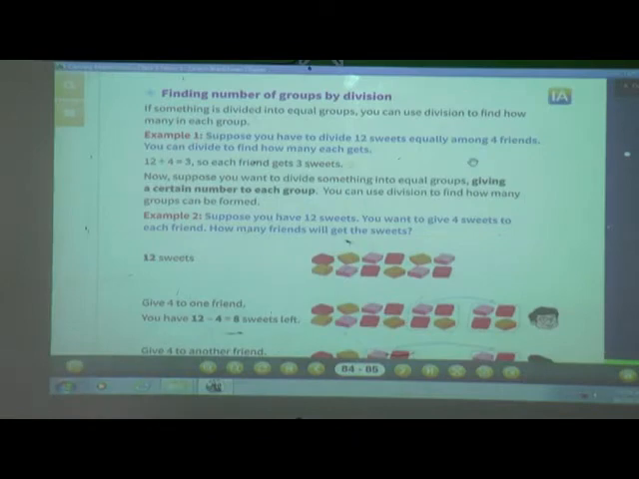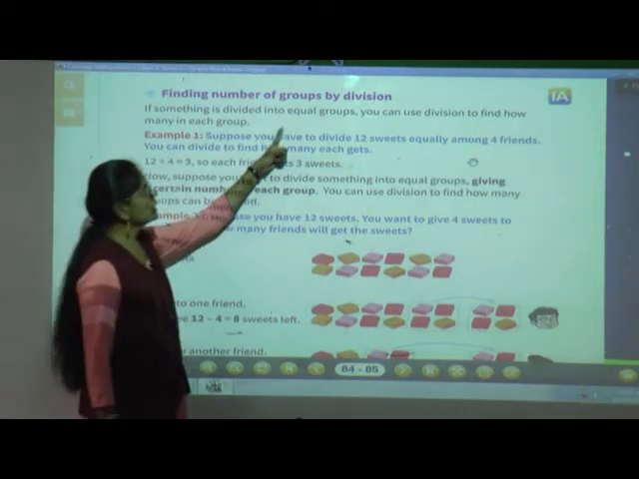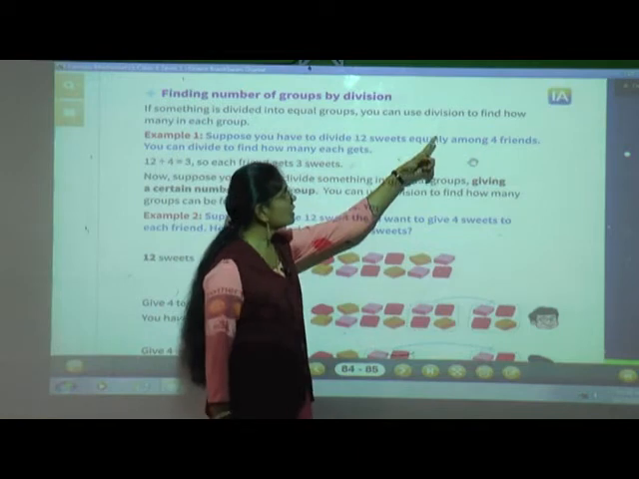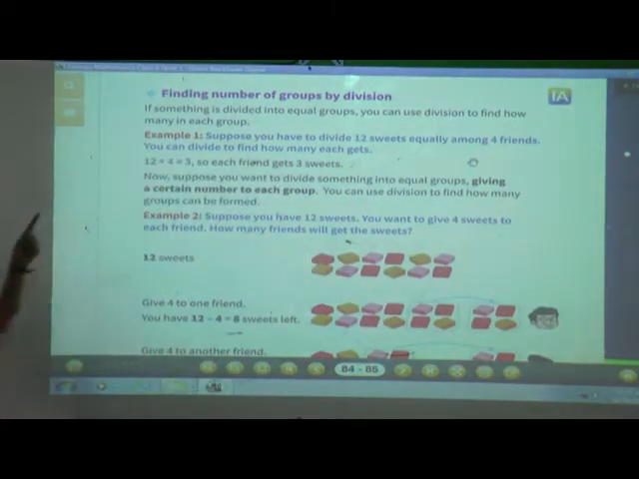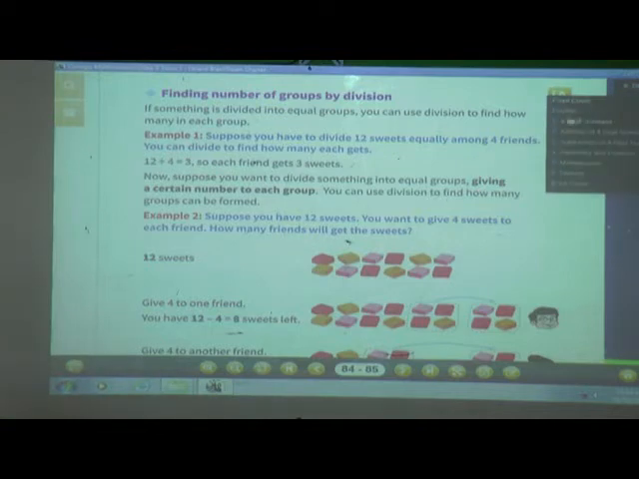Now we will see the next concept, that is finding number of groups by division. Now see here, if something is divided into equal groups, you can use division to find how many in each group. Okay, here one example that is given to us, that example we will see. Suppose you have to divide 12 sweets equally among 4 friends. You can divide to find how many each get. Okay, now here see 12 divided by 4 is equal to 3. We got 3. So each friend gets 3 sweets.